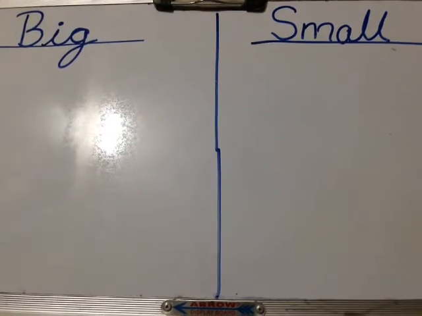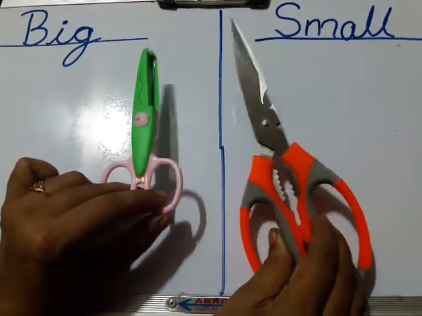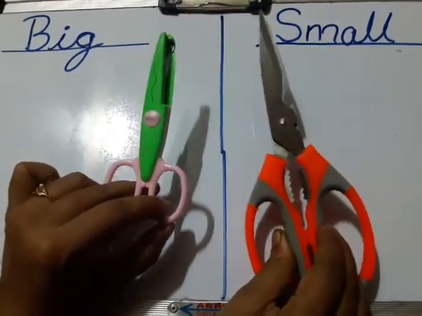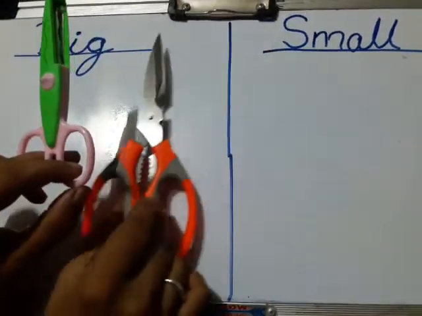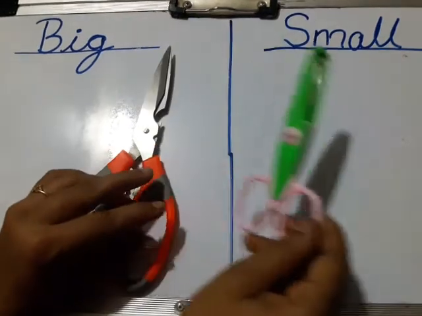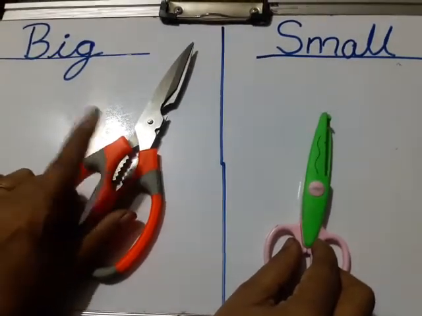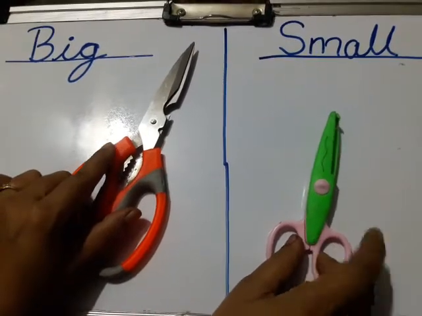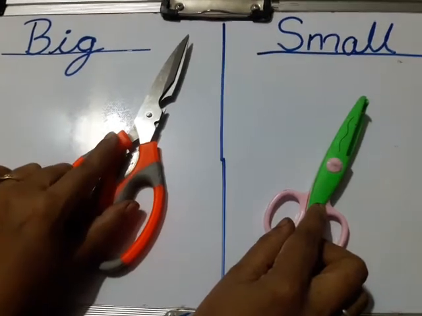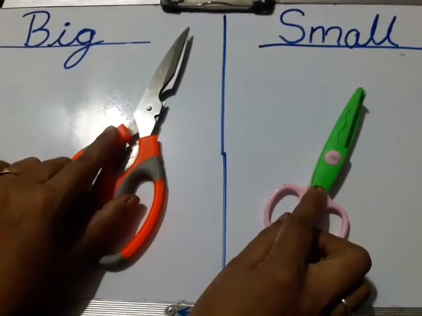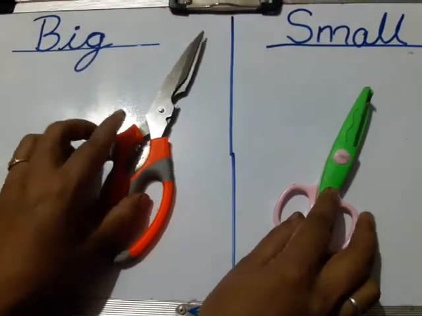Next I have these scissors. But which is bigger here? Yes, this is bigger. So I will keep this scissor here and this one here. Correct students, very good. So this orange scissor is bigger than this green scissor. Right? Big scissor, small scissor. Big, small.